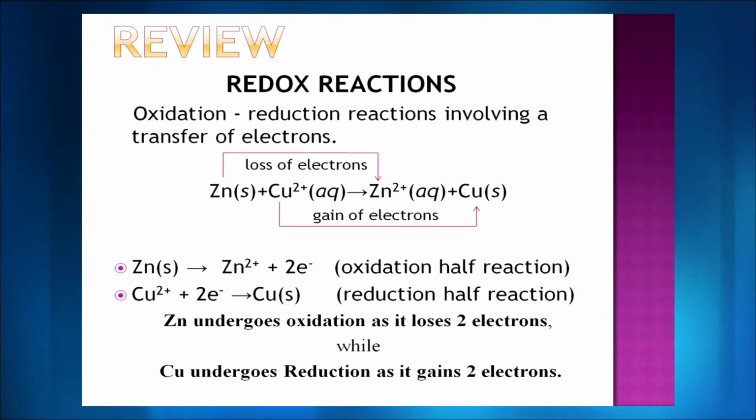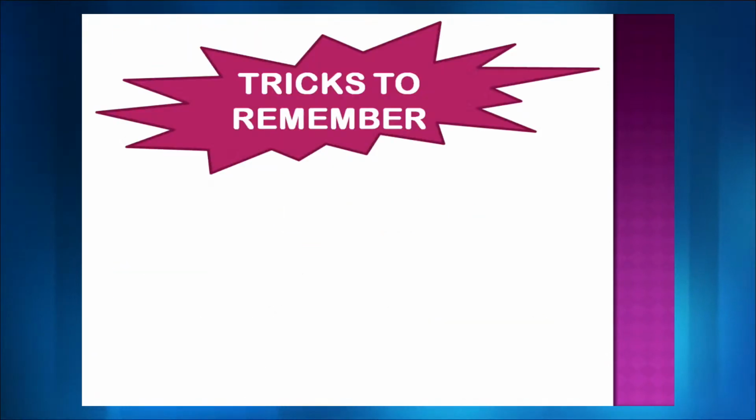The 3 pointers that I have mentioned on the slide are all the same things, but we are saying it differently. In the top part I have shown you the reaction and marked the loss and gain. In the second part, I have divided the overall reaction into 2 halves, and so I got the 2 half reactions. And in the last part, I have just given the definition or explanation for oxidation and reduction reaction.